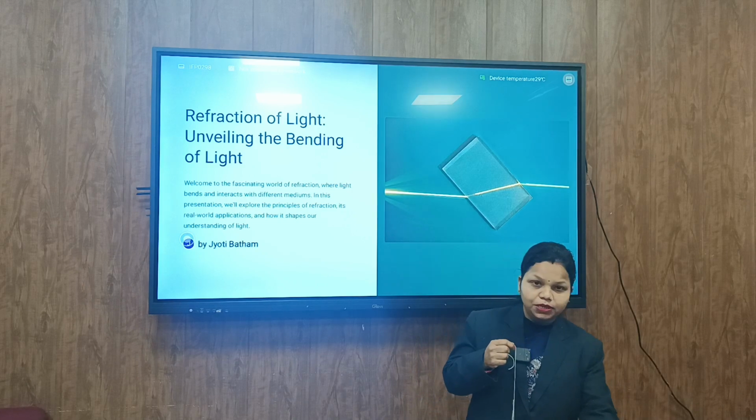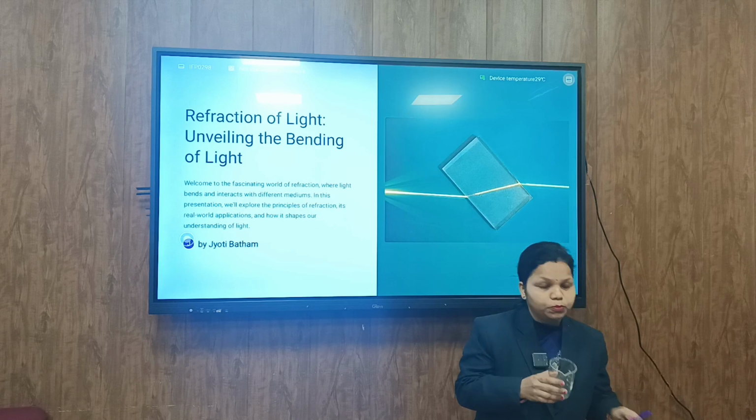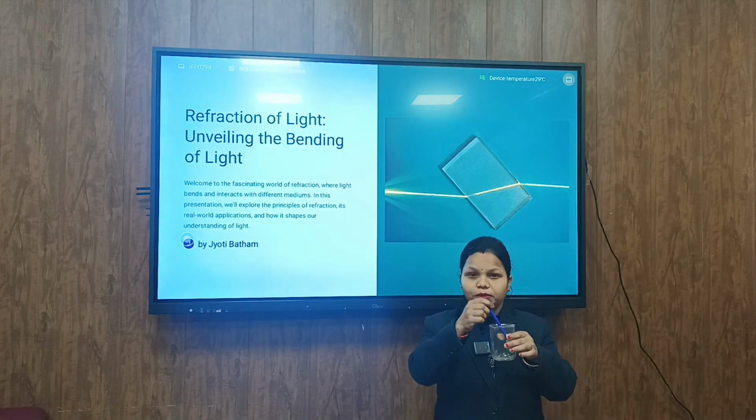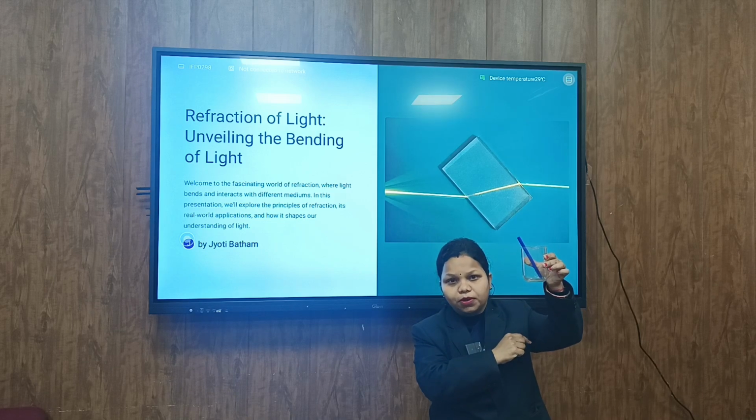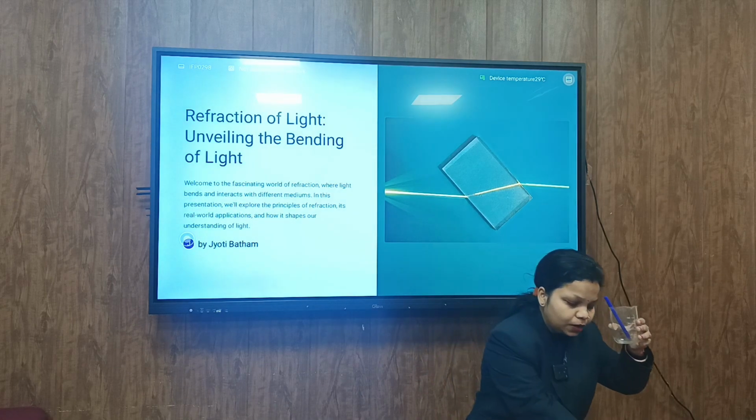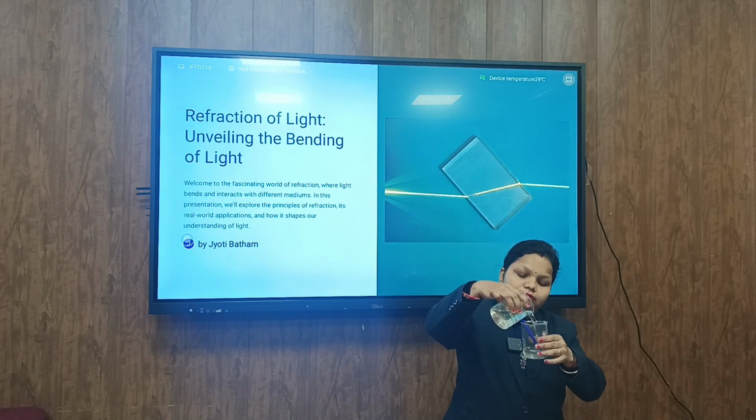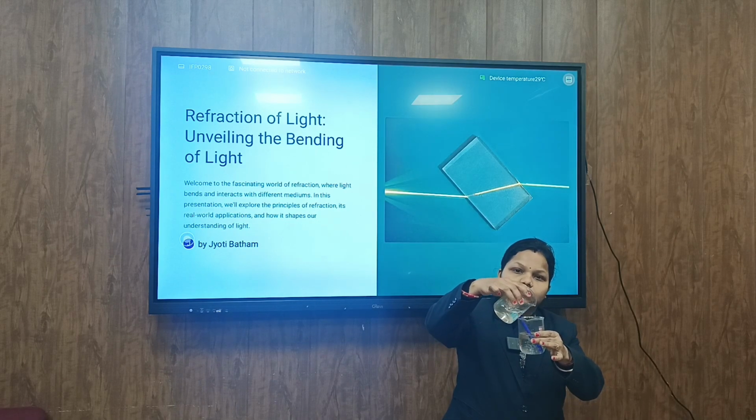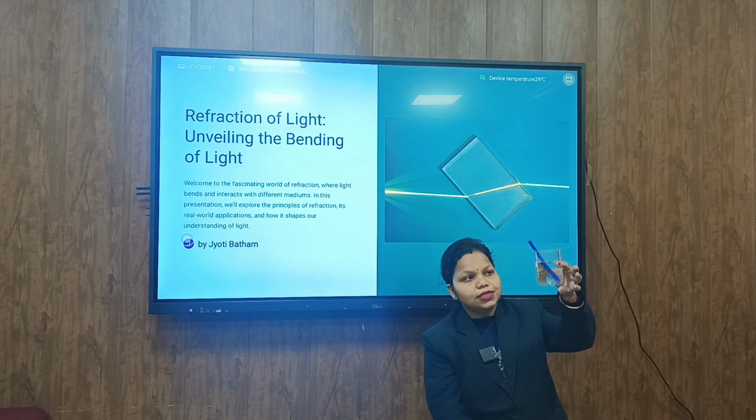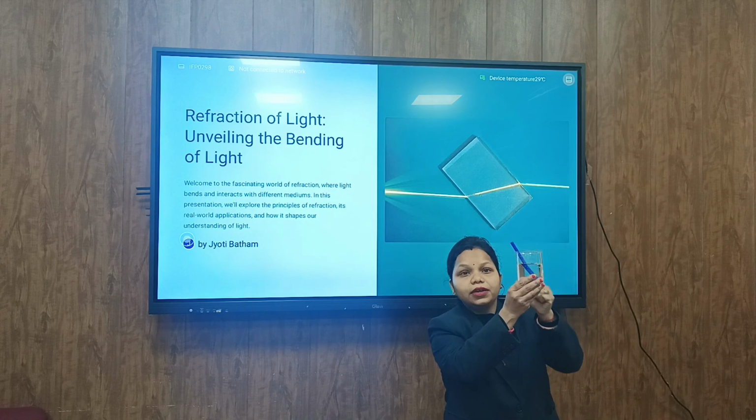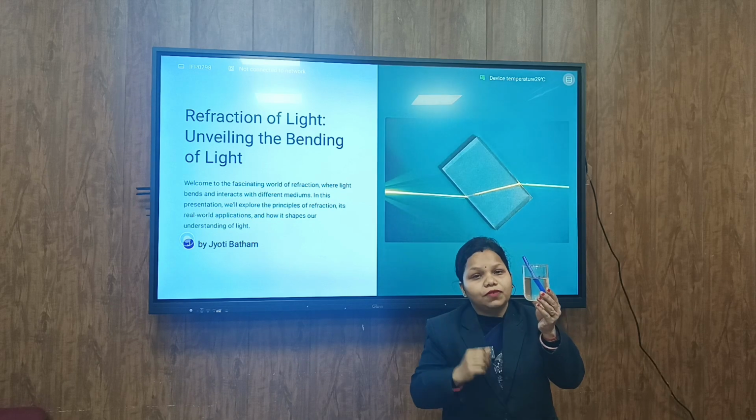First, let me take this empty beaker. When I put this pen into the empty beaker, it does not show any change in its shape. But when I start pouring water into it, you can see there is a bend in the pen. This is because of refraction.